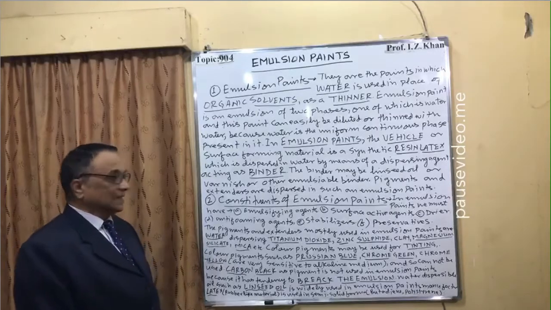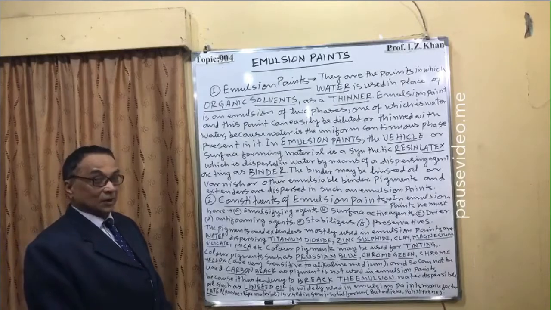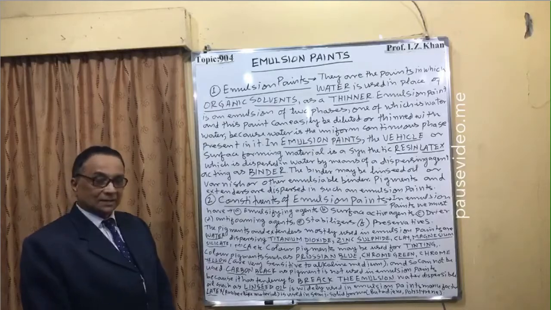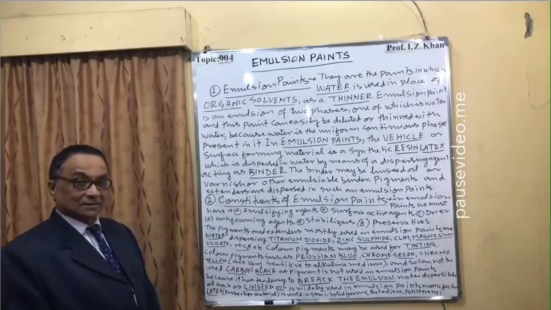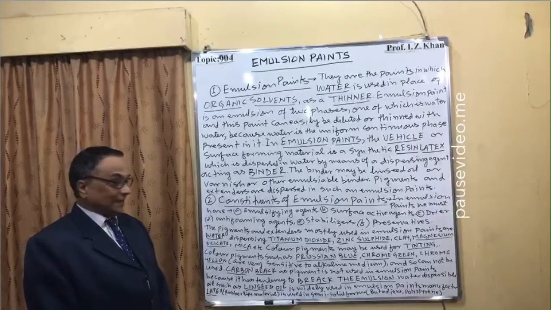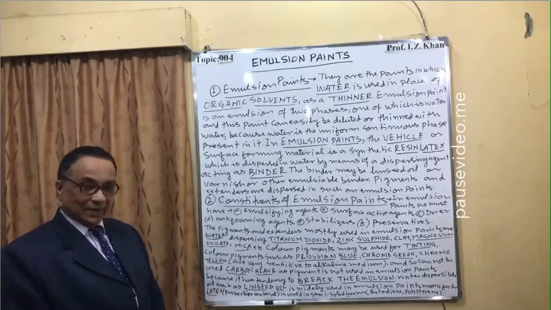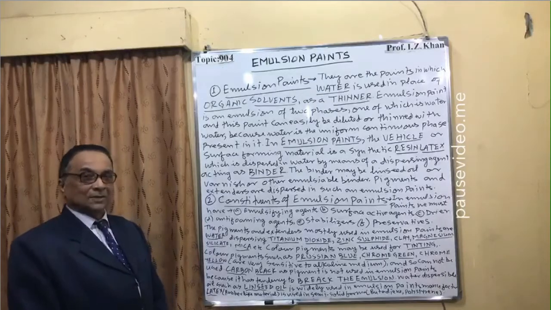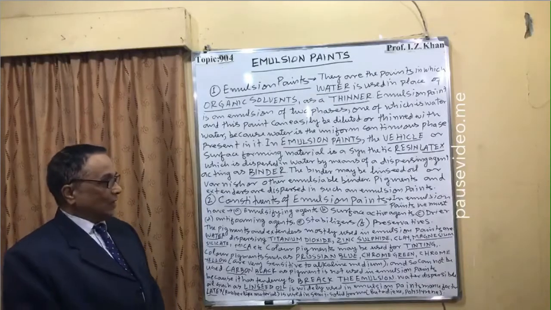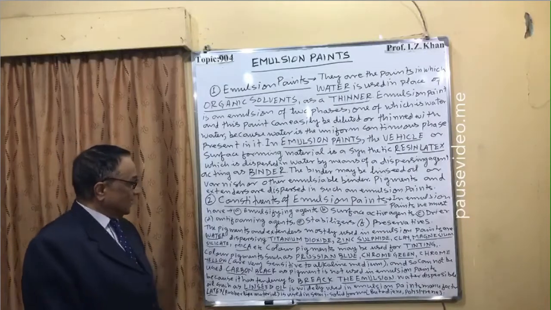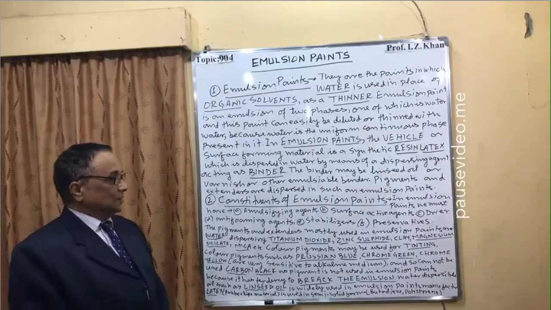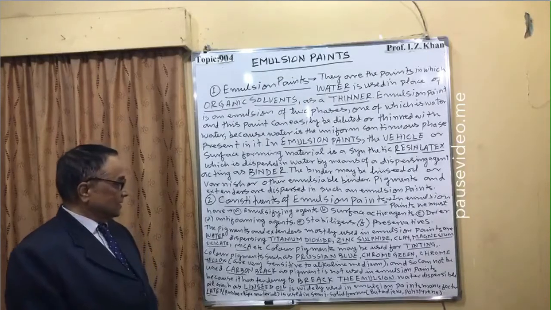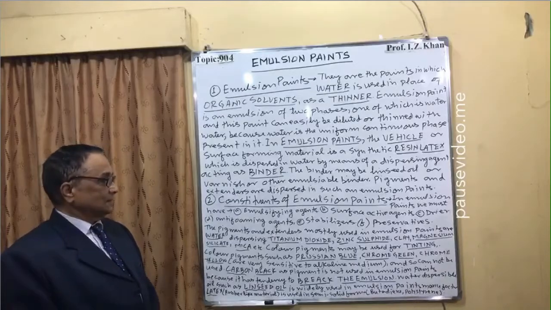D, anti-foaming agents, there should not be formation of foam, so we have to add anti-foaming agent. E, stabilizer, to stabilize both phases, water as well as resin. And F, preservative, so that there should not be any bacterial or microorganism attack, so we have to add preservative also.